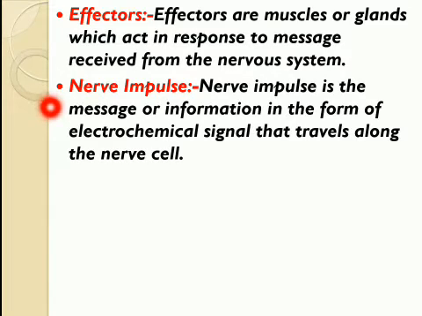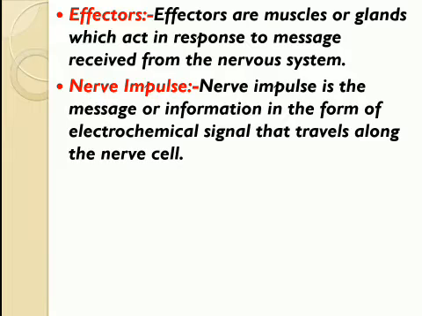Nerve impulse is the message or information, that is the change or the stimulus the receptors picked from the surroundings, from the external or internal environment of the body, in the form of electrochemical signals that travels along the nerve cell.